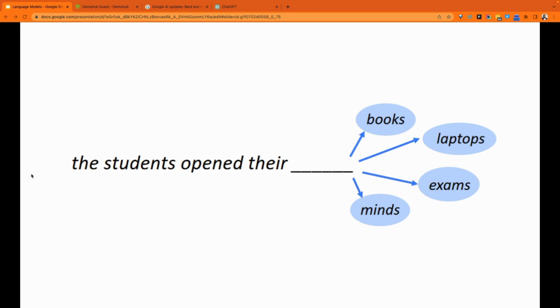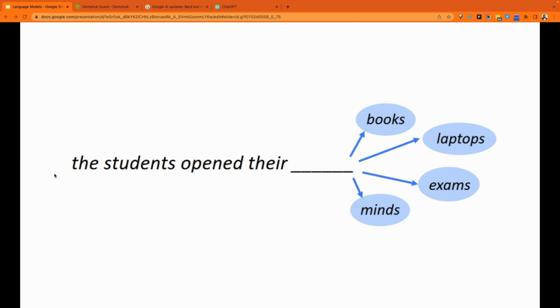For example, if we were talking about the student arriving in the classroom and the teacher telling them how long they had to do their writing, then we can start eliminating a few words here. It wouldn't be minds. We might start thinking it's a timed discussion, so maybe it's more an exam or reading a book.